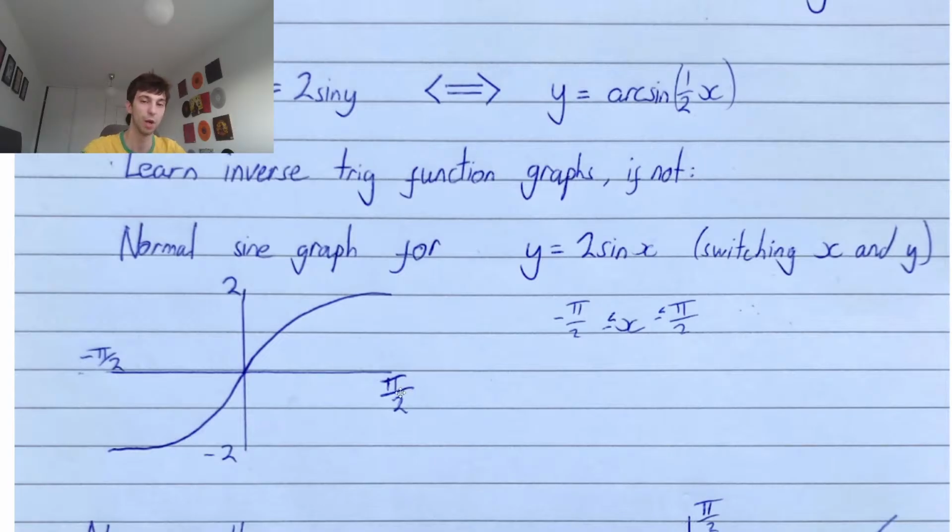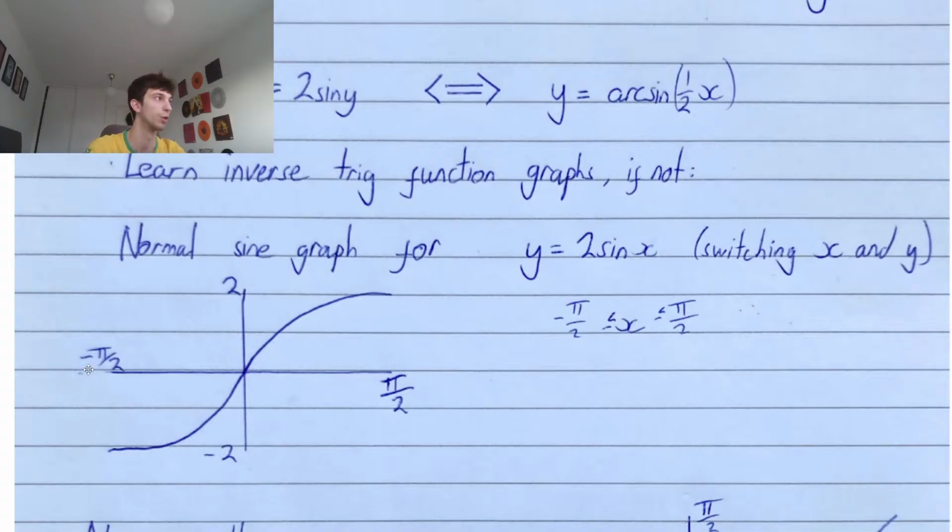In between x equals pi over 2 and minus pi over 2, because it's 2 sine y, good thing in general for functions, we know if we have that constant at the front, we stretch vertically in the y direction, okay? So we have y equals 2 sine x, so the maximum possible value we can achieve is 2, the minimum possible value is minus 2. We know at pi over 2, we'd normally be at 1, now we'll be at 2.